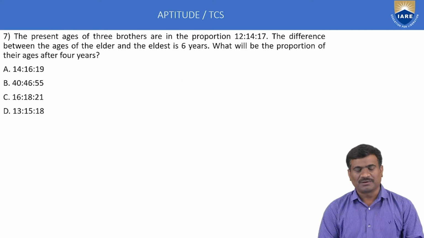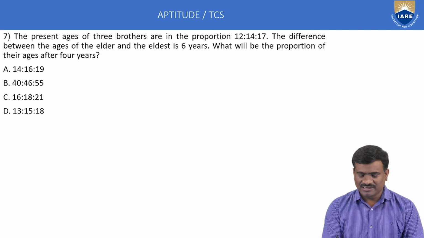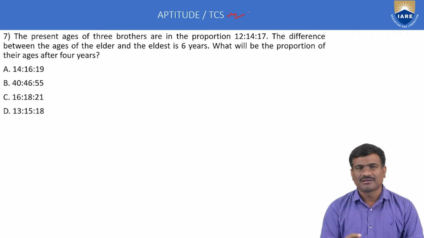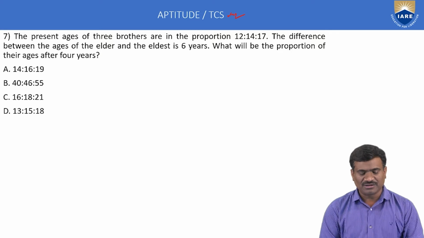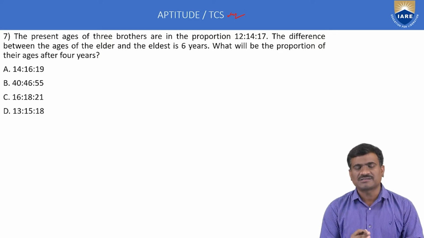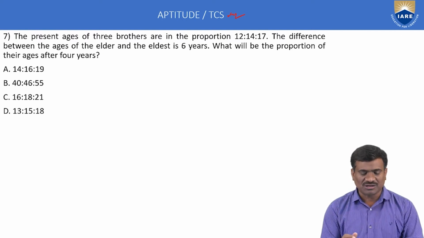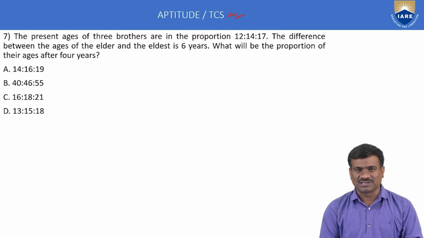Next, seventh example, a TCS NQT. The present ages of three brothers are in the proportion 12:14:17. The difference between the ages of the elder and the eldest is 6 years. What will be the proportion of their ages after 4 years?